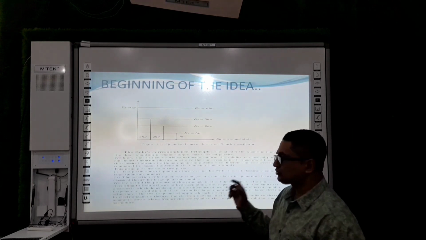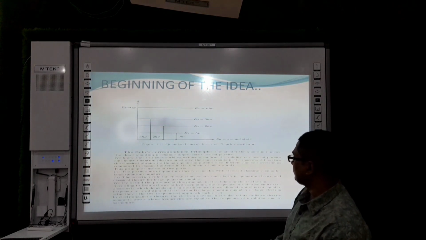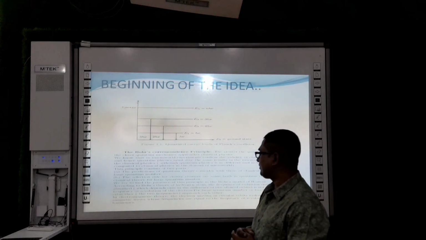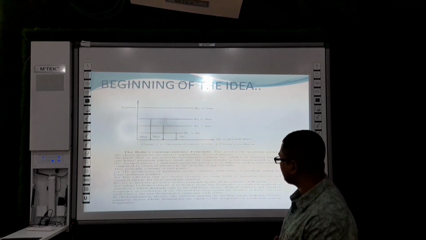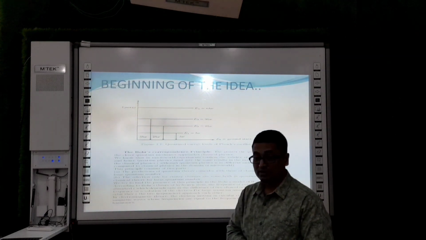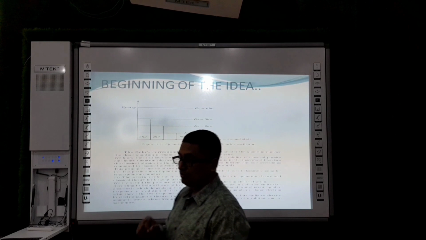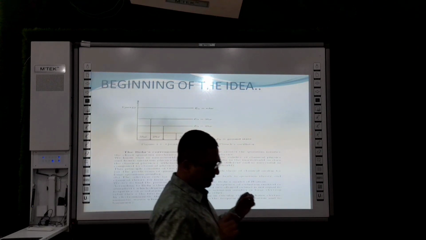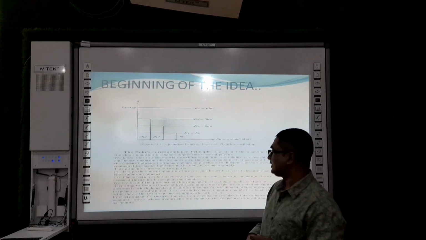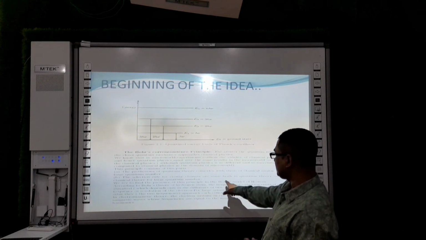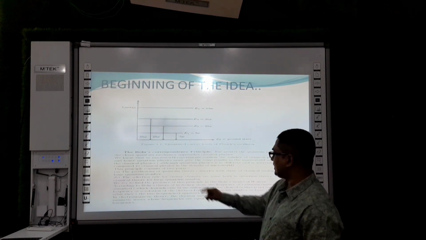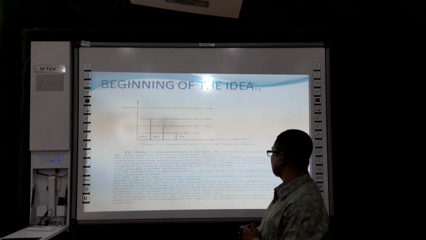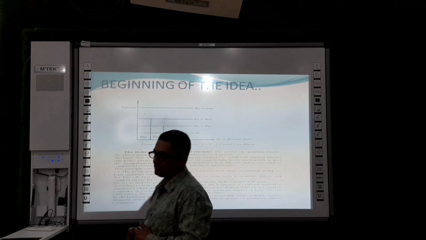Bohr's correspondence principle actually consists of 2 parts. The first one is that the predictions of quantum theory coincide with those of the classical analog for large quantum numbers. This is what we have already stated. N tends to infinity means that quantum mechanics becomes classical mechanics. That's number 1. Number 2 is that the selection rules for energy changes are the same in both quantum theory and classical theory for large quantum numbers.